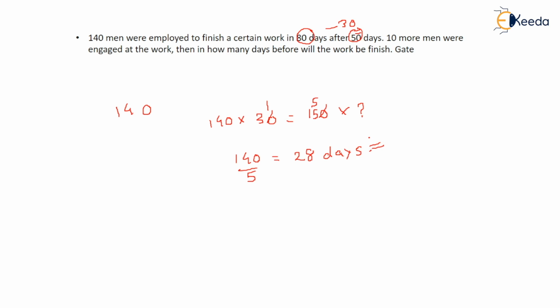So this question came in your GATE examination. In 28 days they can finish the work, which was about to finish in 30 days. But because 10 more men joined, the work can be finished in 28 days. And it is asked in how many days before the work can be finished. So 2 days before. Actually it was to finish in 30 days, but the work was finished 2 days early. Okay. Thank you.